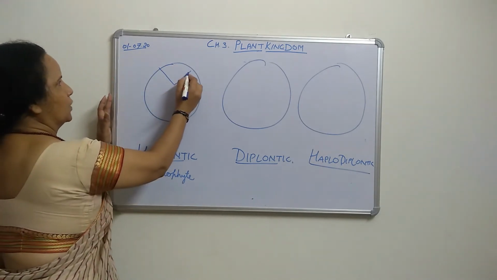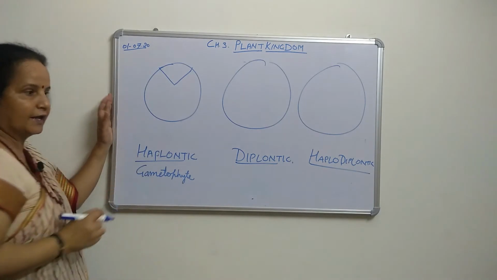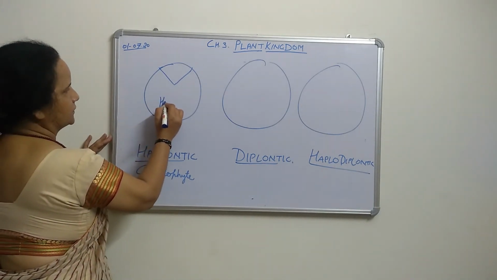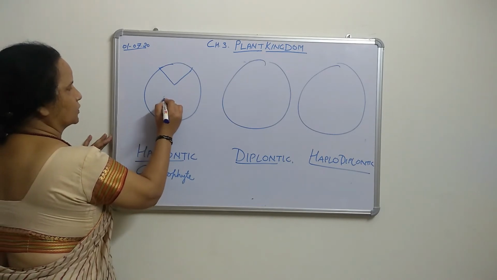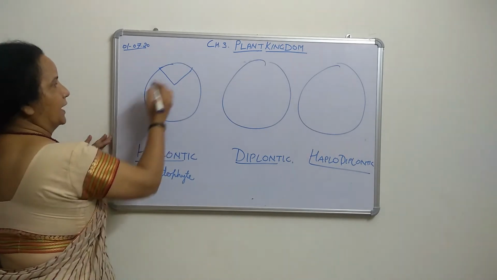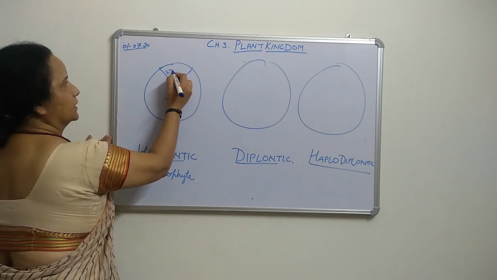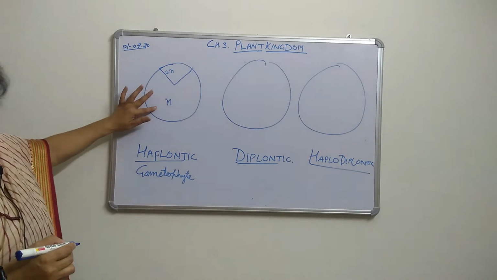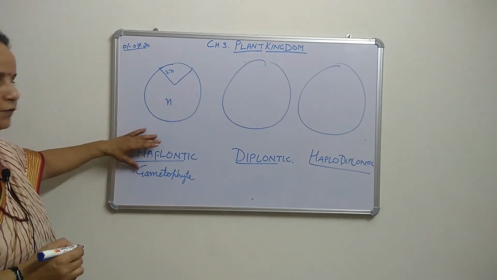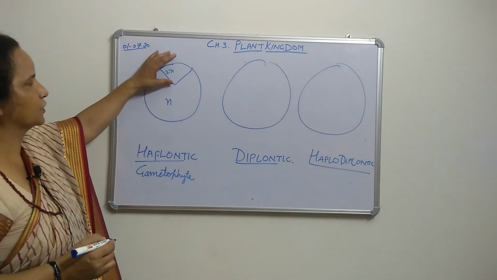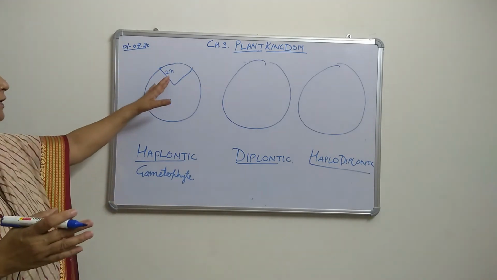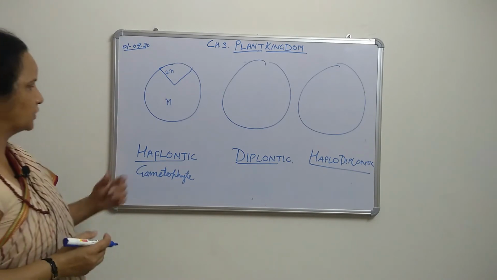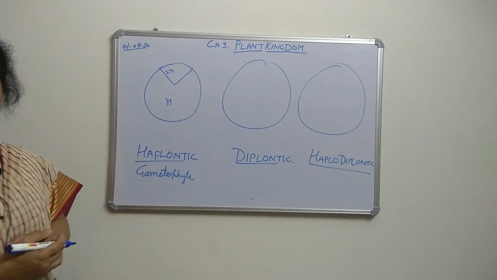The haplontic portion is the haploid, or N phase, and here is the 2N diploid phase. This one is the sporophyte and this one the gametophyte. It is a very small duration where the diploid condition is there. Such a life cycle is called the haplontic life cycle.